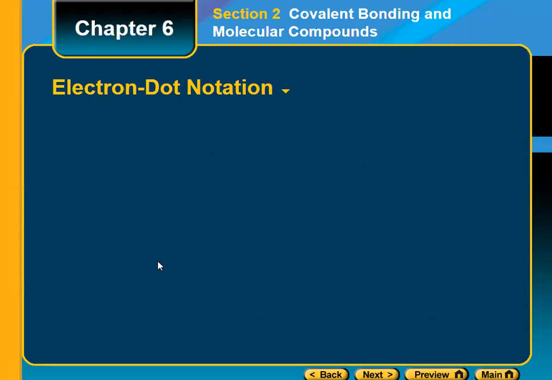Then we pass to the electron dot notation. What is electron dot notation? Actually, the electron dot notation is a kind of electron configuration which represents the valence electrons in the outermost sub-energy level. So let's take an example to represent the idea.